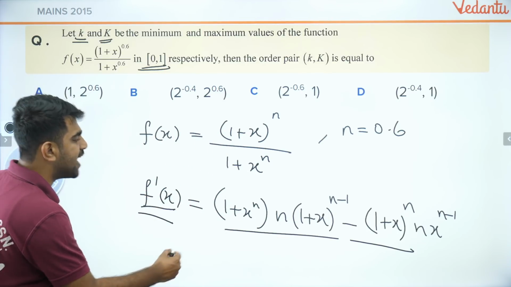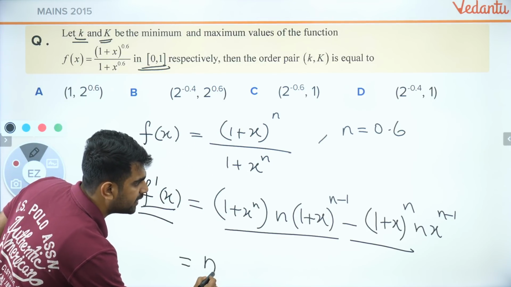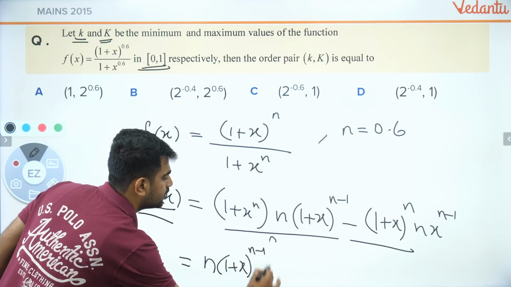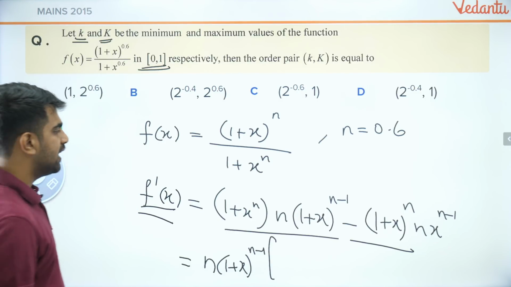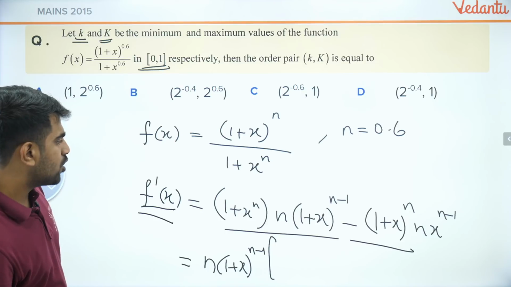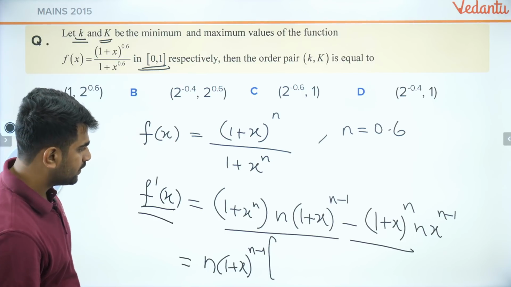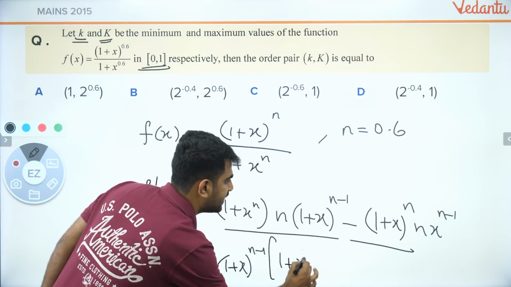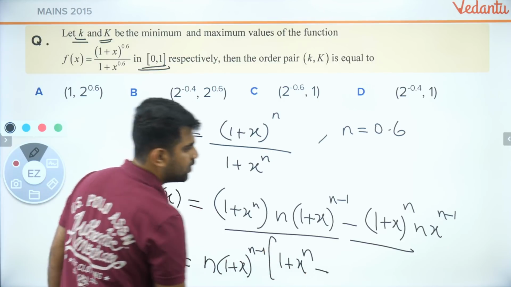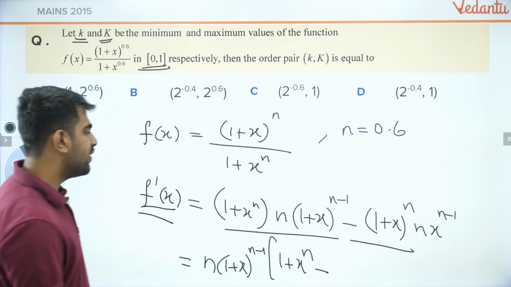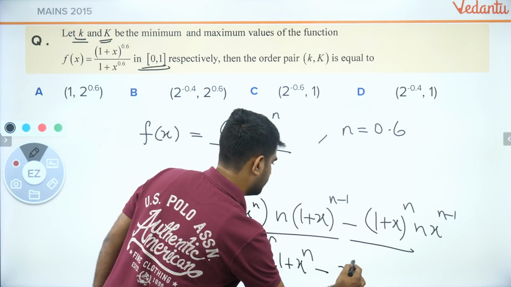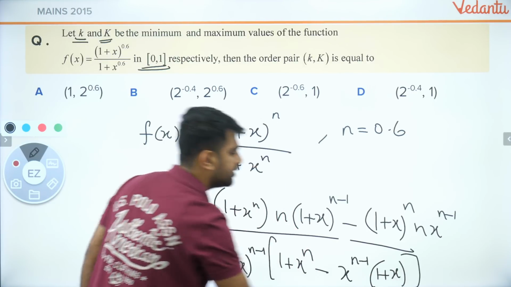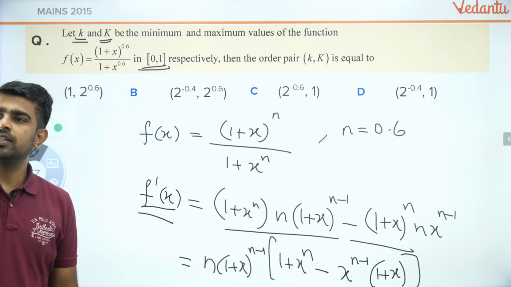Okay. Now if I factorize my numerator, I can take n common and I can also take (1 plus x) to the power n minus 1 common. Then what will I have? X also I can take common, no? Can I take x common? Nope, that's about it. So I will have 1 plus x to the power n, and minus, what do I have common? X power n minus 1 is common, no? X power n minus 1 into (1 plus x). This is common. Are you guys able to understand? Yes?